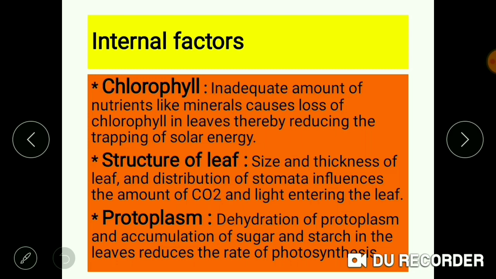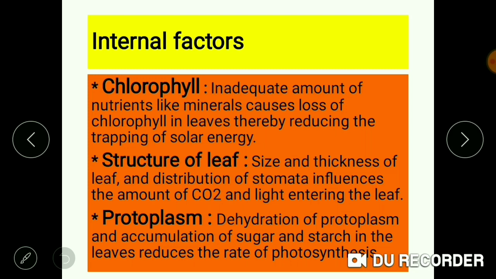So the lack of chlorophyll will lead to reduced trapping of solar energy. Another factor is structure of leaf. The size and thickness of the leaf also affect the amount of CO2 which is being absorbed, as well as the light energy which is being trapped by the leaf.